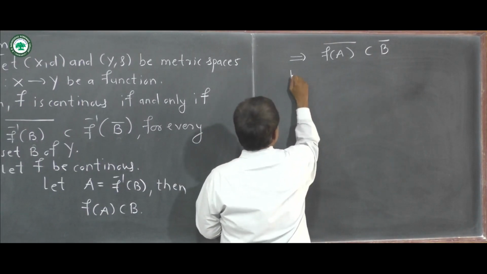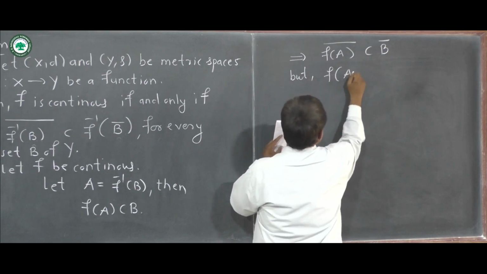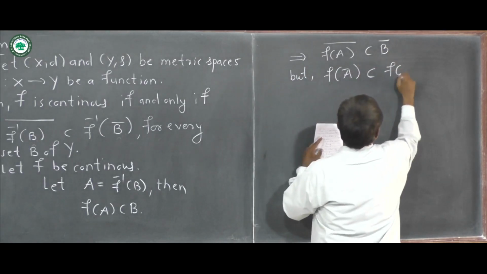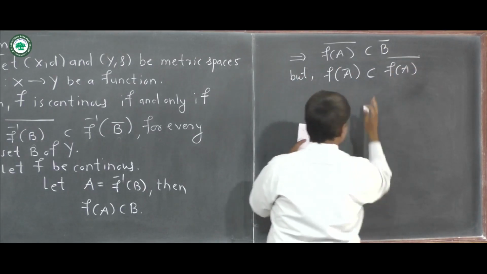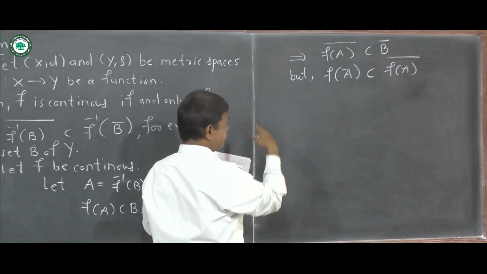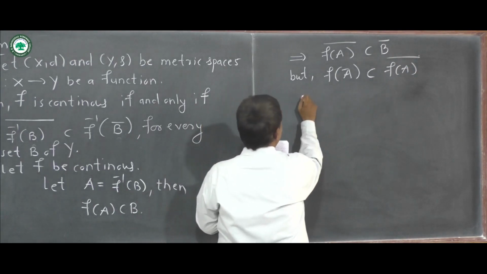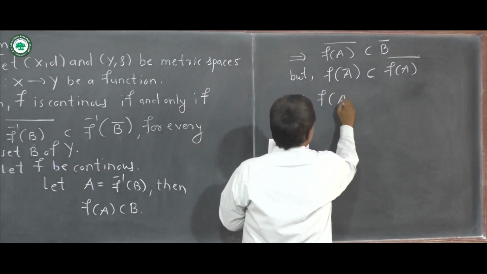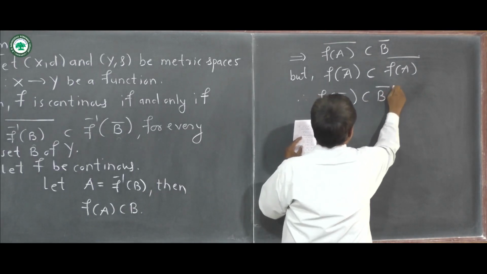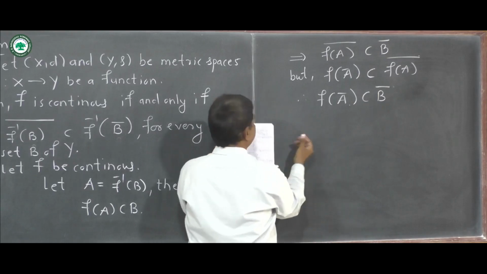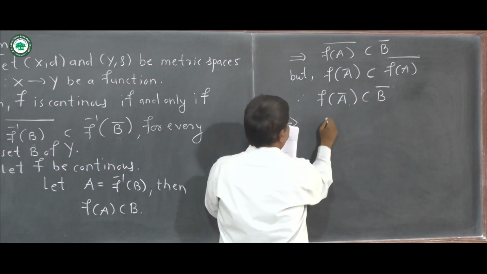Now we know that the image of A closure is always contained in closure of f of A, because we have this result by the previous theorem. So therefore f of A closure is contained in B closure.